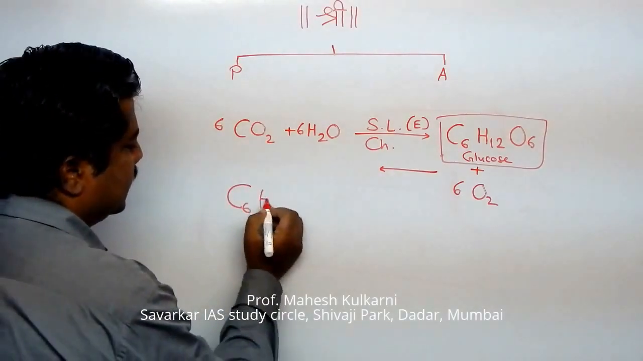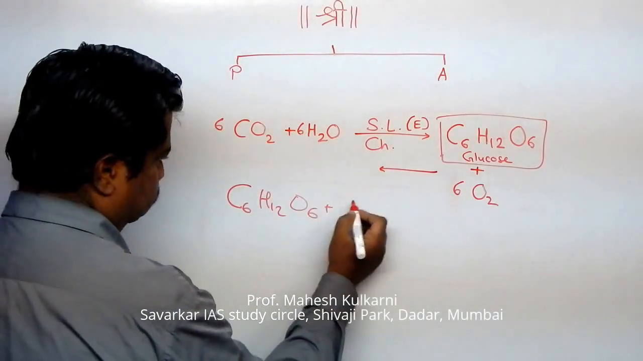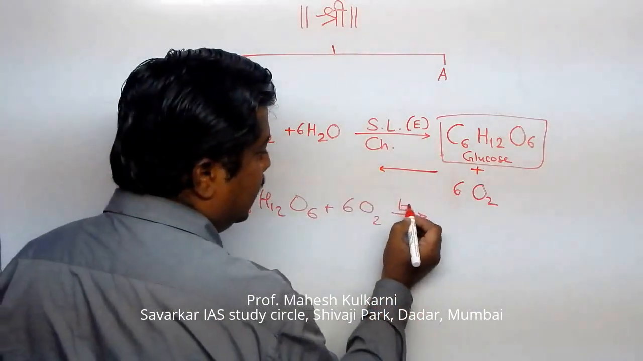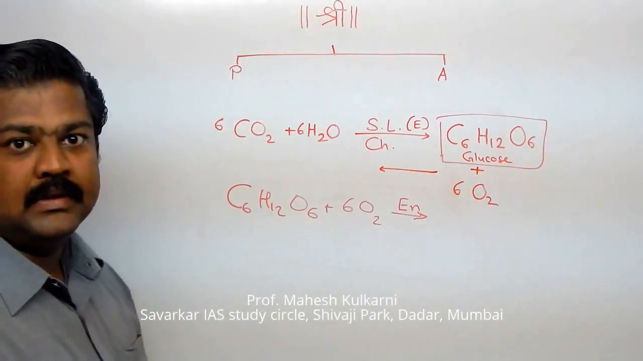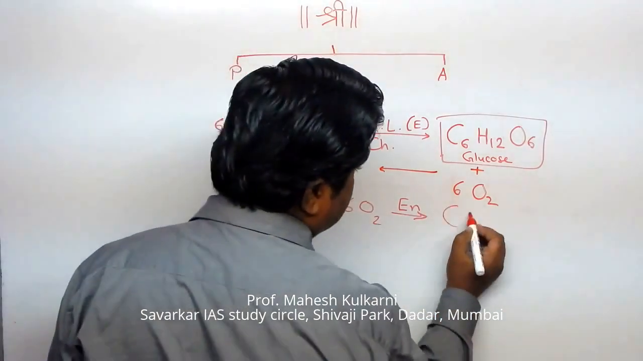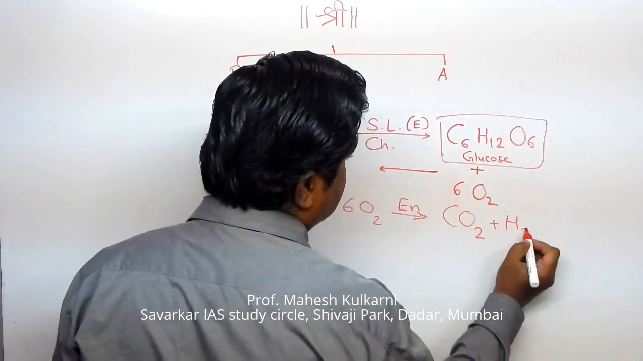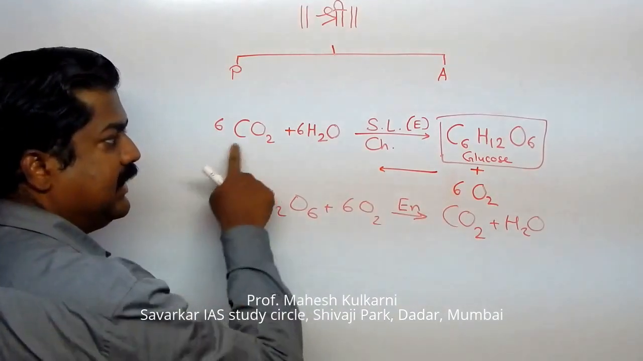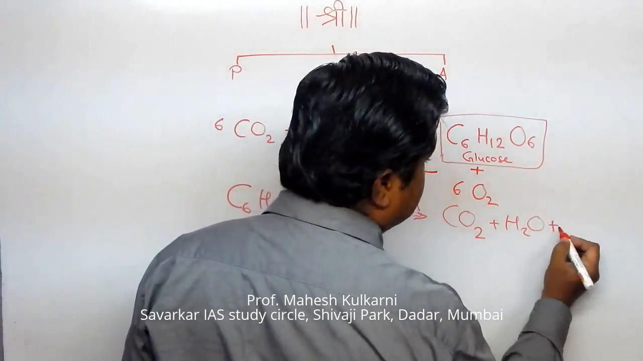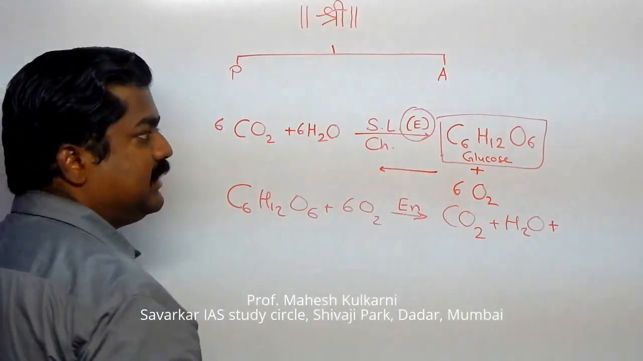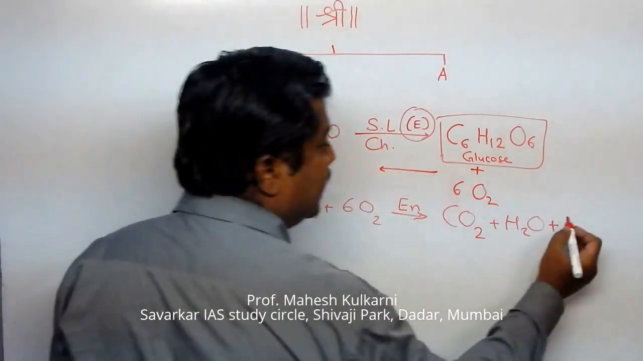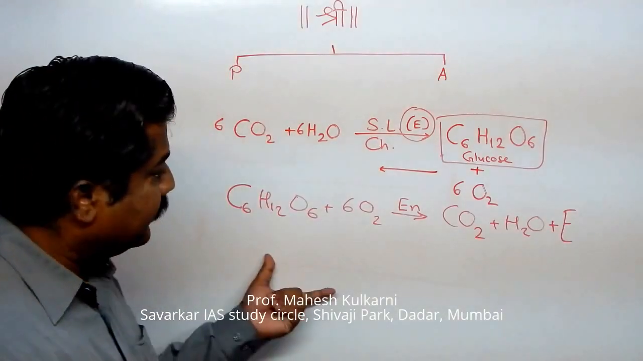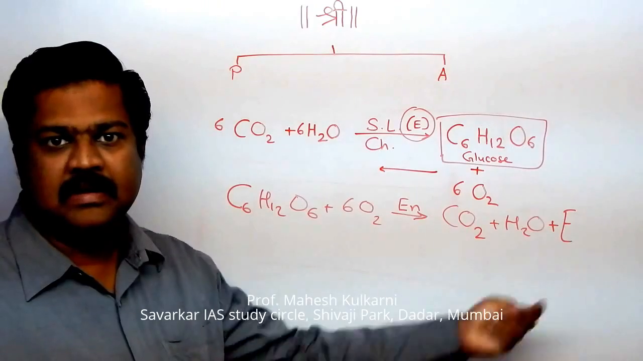C6H12O6, in presence of enzymes, then we are getting carbon dioxide plus water. So the reaction is the same, only I am writing it the reverse way. This is on LHS and this is on RHS. Here I have mentioned energy is taken in. In this reaction, energy is going out. So this way, energy is released.